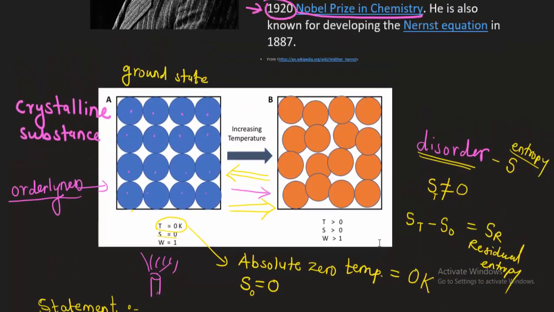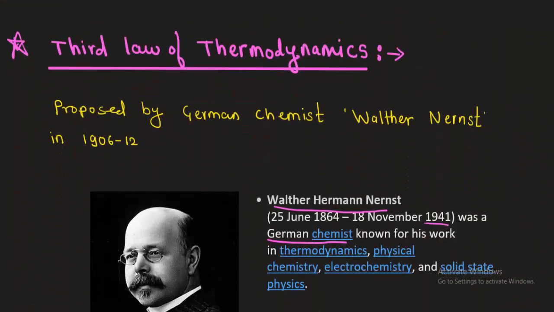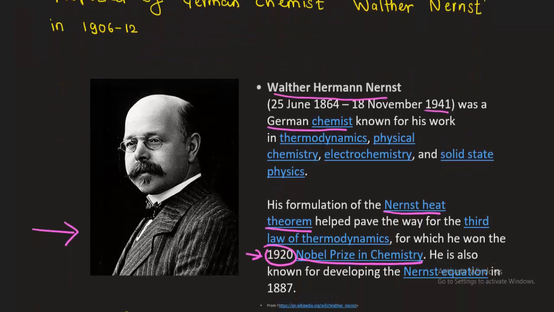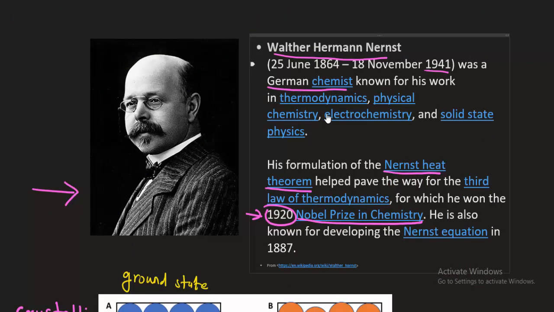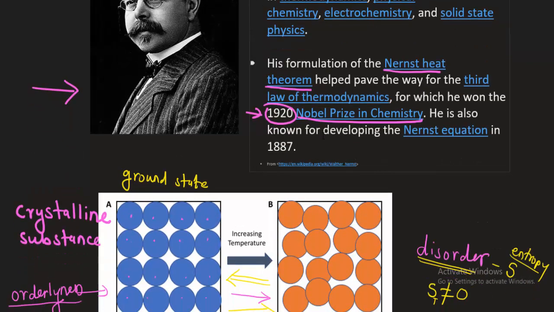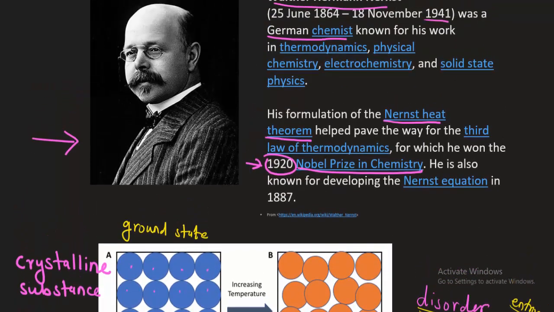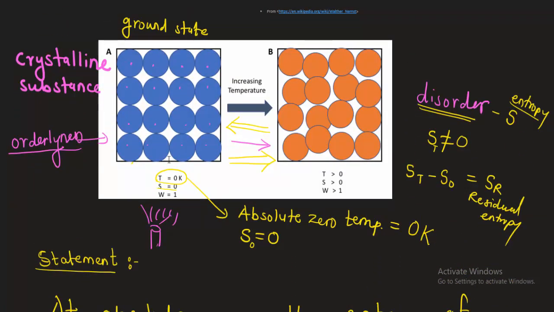Once again, the third law of thermodynamics was proposed by the German chemist Walter Nernst. He made extensive contributions to chemistry as well as physics, and was awarded the Nobel Prize in 1920 for his work in thermodynamics. Now this is a simple graphical representation of the third law of thermodynamics.